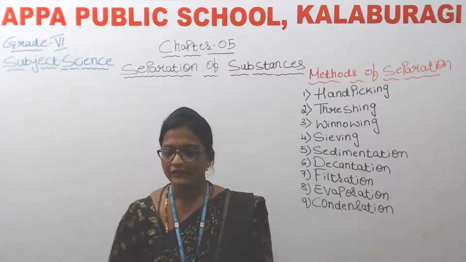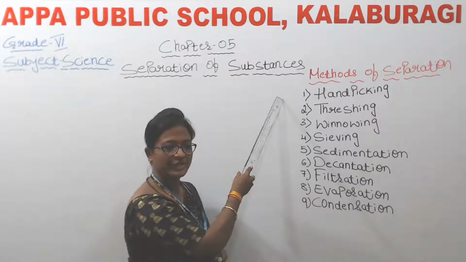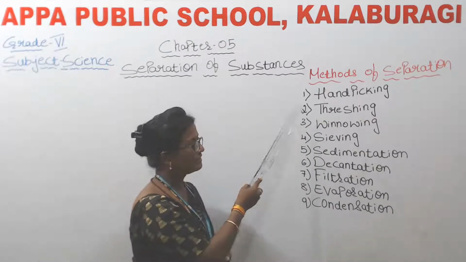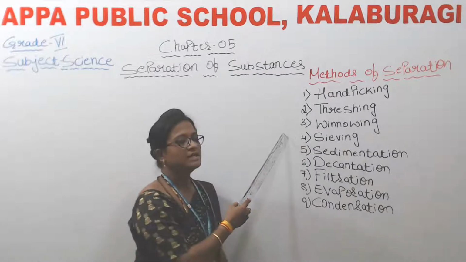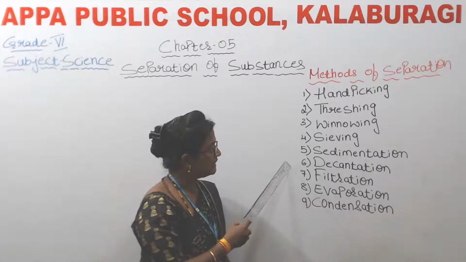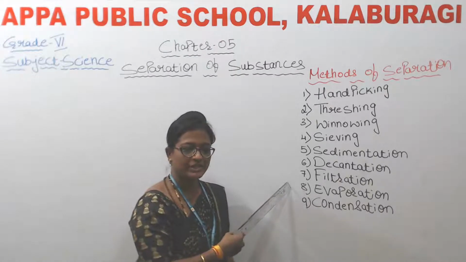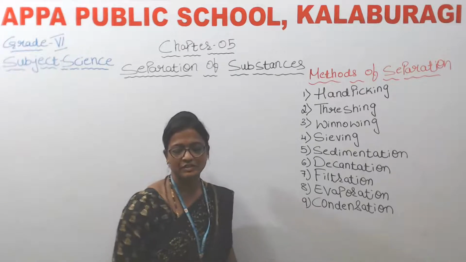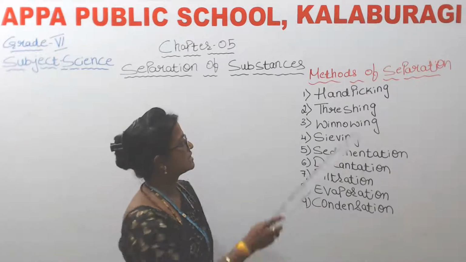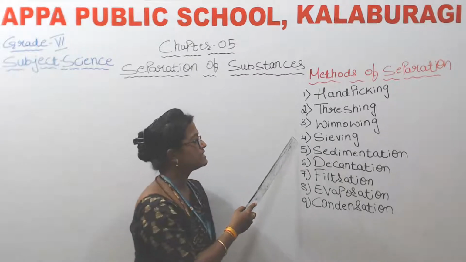So these are a few methods of separation: hand picking, threshing, winnowing, sieving, sedimentation, decantation, filtration, evaporation, condensation. In the previous class we have discussed hand picking, threshing, winnowing and sieving.